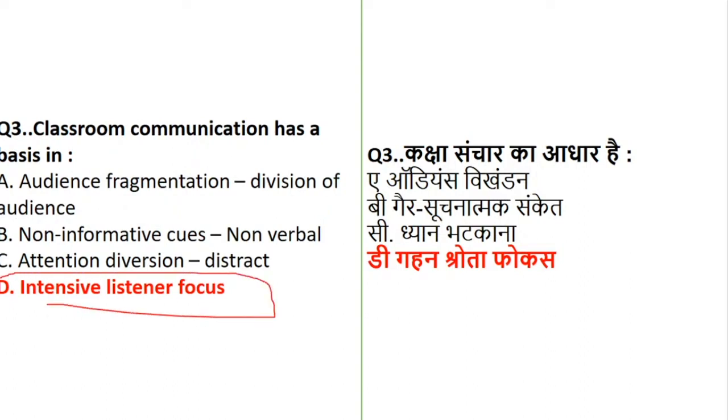Okay, now see why. First of all, let's understand the options. Audience fragmentation is nothing but division of audience. You're dividing, fragmenting. It means you're dividing. But it is not a base of the classroom communication. In fact, it will be adverse effect. Non-informative, it means which is non-verbal. Attention diversion, it means it is distraction.